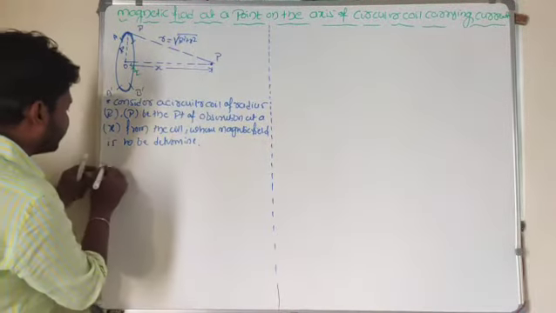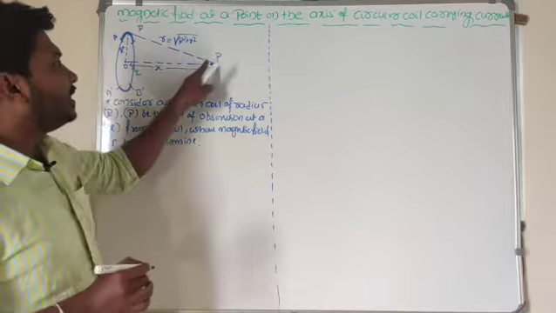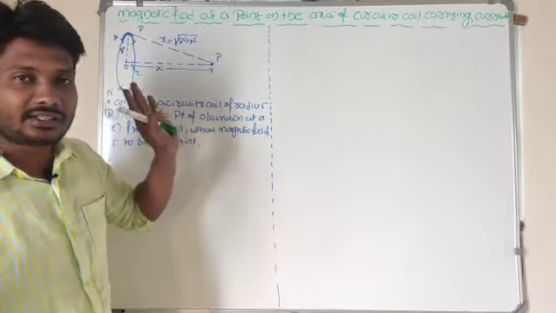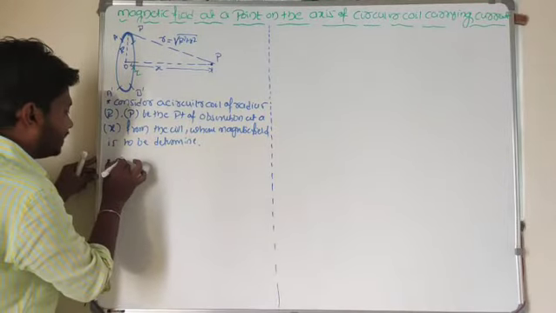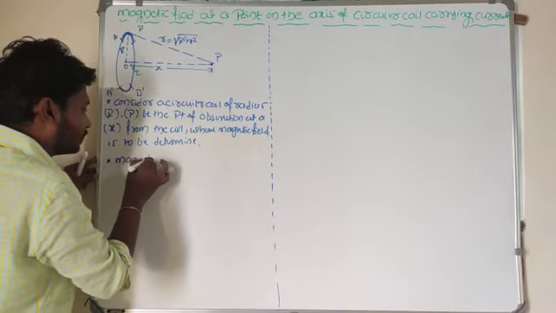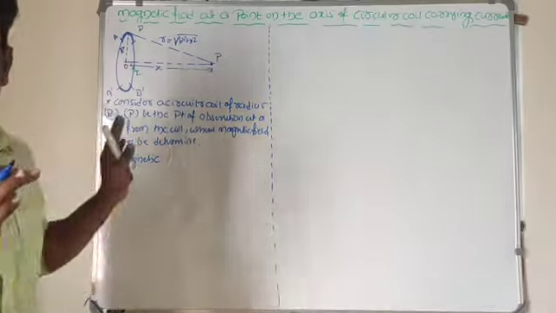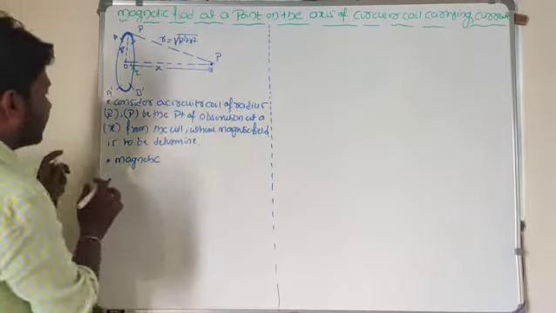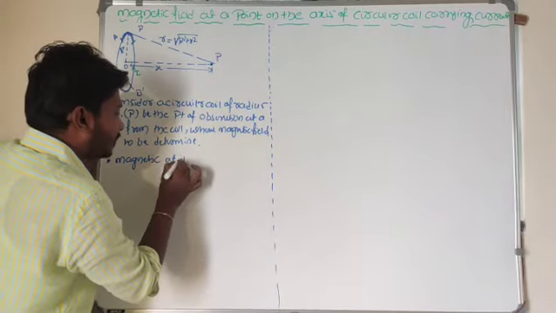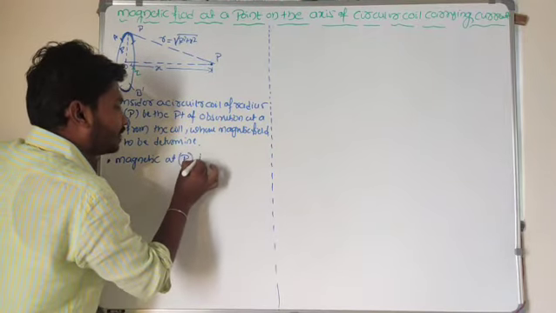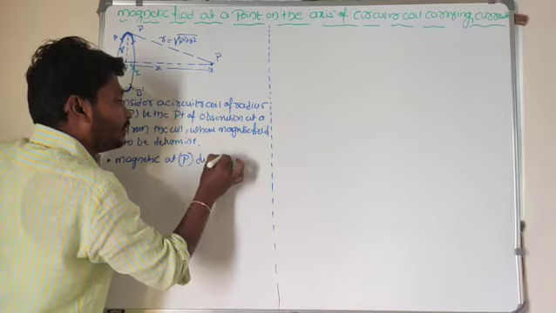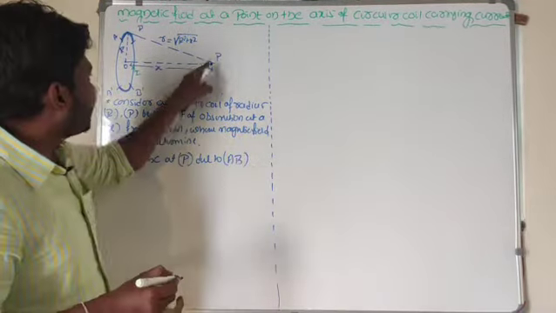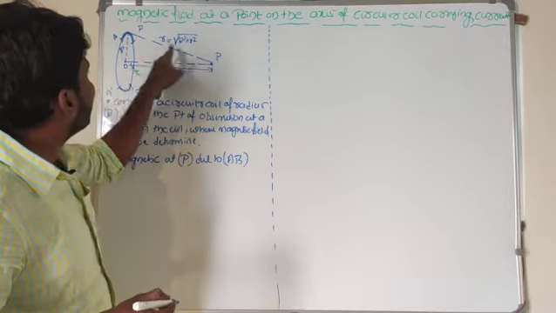Now the magnetic field at point P due to length element AB, I will take first. Right, no problem. Magnetic field at this point P due to length element AB.